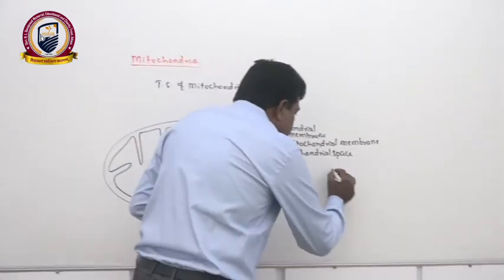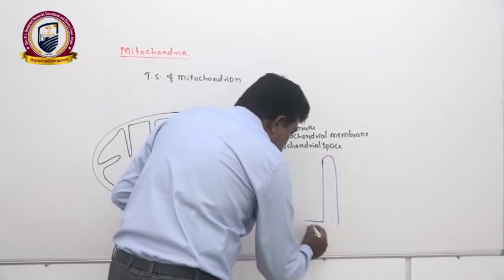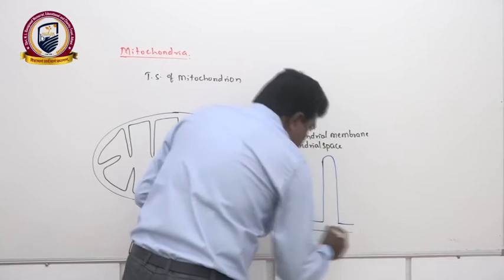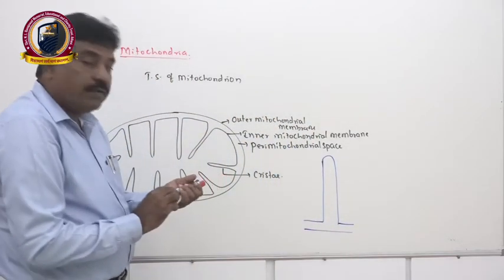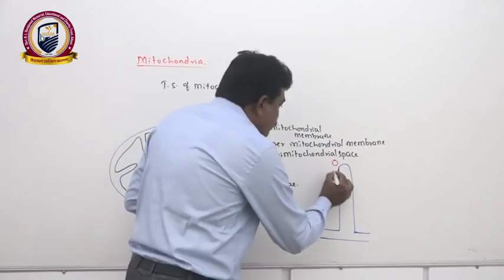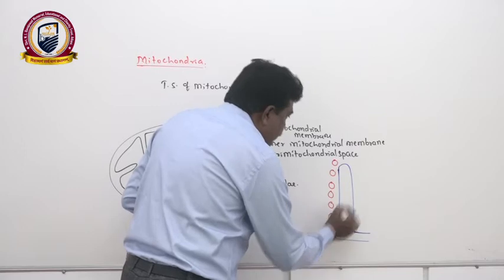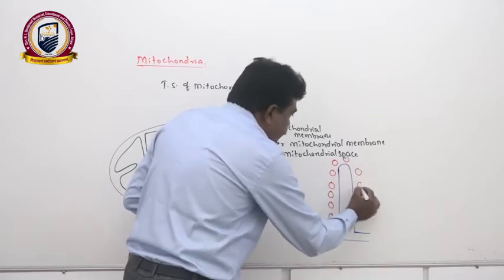If you take a single crista, it is a finger-like inward projection. On that we have plenty of bulb-like structures. These specialized structures we call Racker's particles.